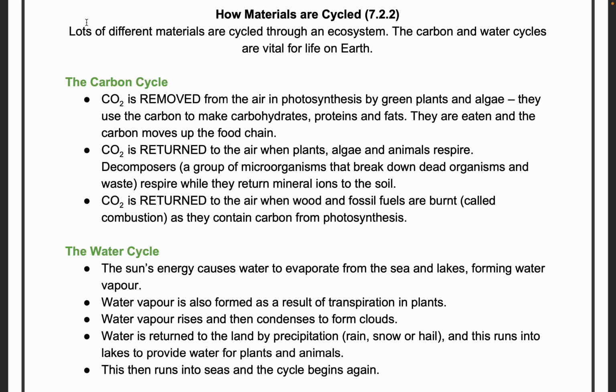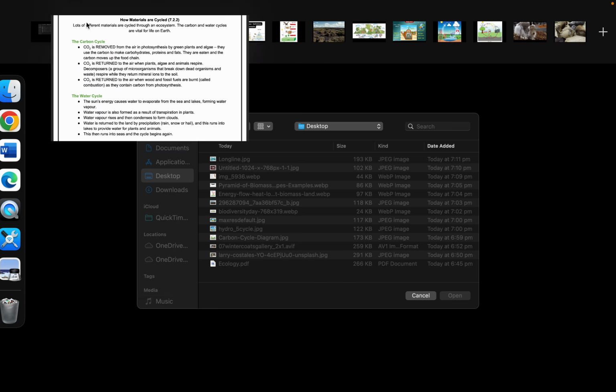Okay, so plants are the producers, and carbon dioxide returns to the air when plants, algae and animals respire. It's like how we do. We eat plants and then we respire out the carbon dioxide, which is taken again by the plants. Carbon dioxide also returns to the air when food and fossil fuels are burnt. Say, for example, when human beings die, they are buried, so we are returning the carbon back to the soil. Fossil fuels are burnt, so that produces carbon dioxide. So that is the carbon cycle.